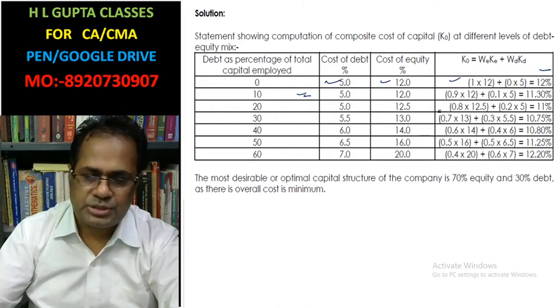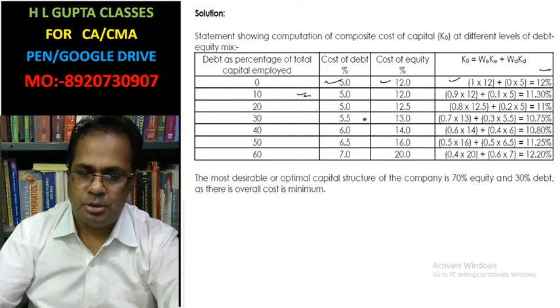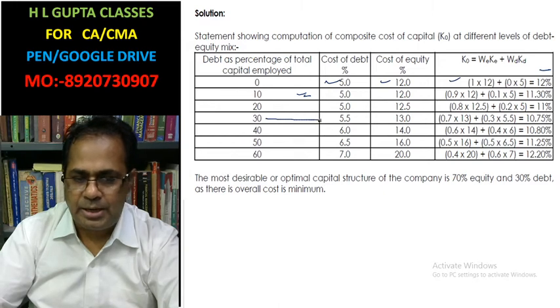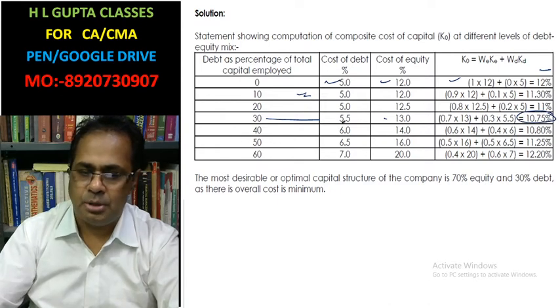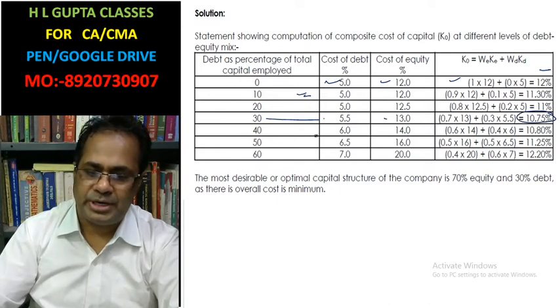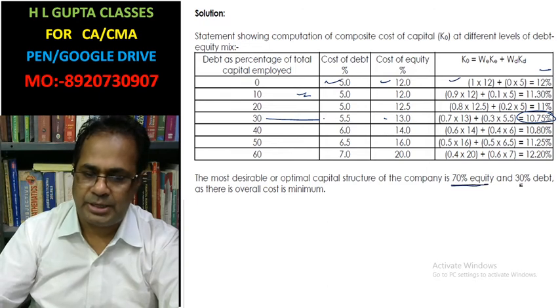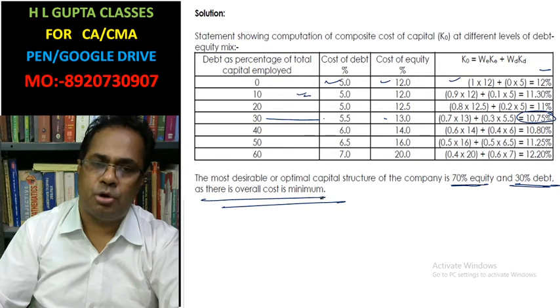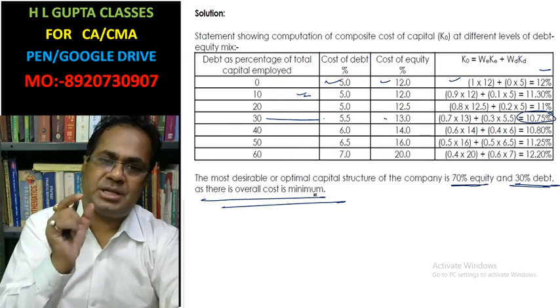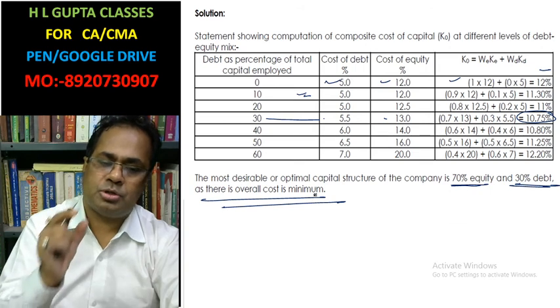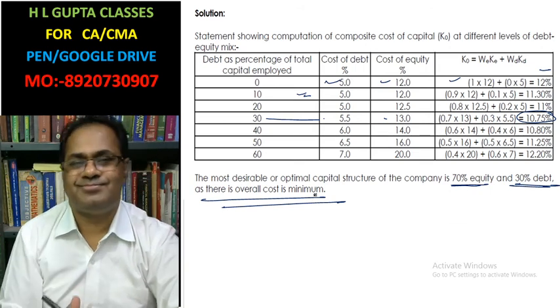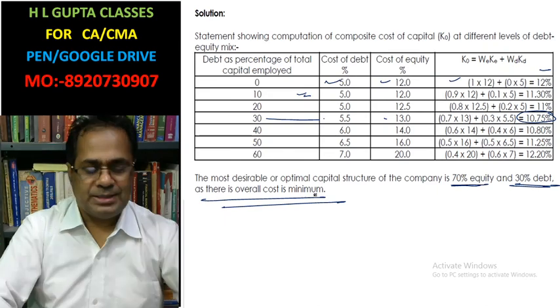And the least one is 30% debt and 70% equity, that is 10.71. The optimal debt equity ratio, 70% equity and 30% debt, will be the optimal debt equity ratio, because at this capital structure the weighted average cost of capital is least. Okay, thank you class.